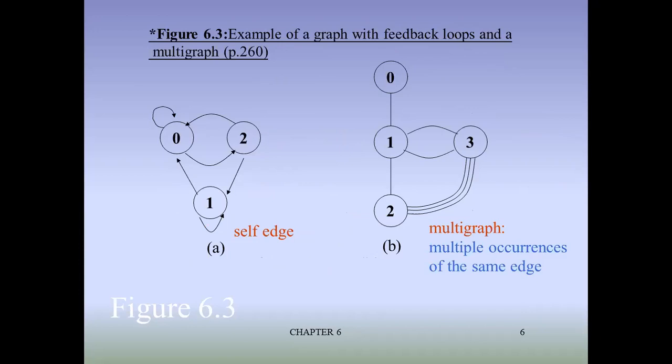So that is a graph. Self-edge graph means there can be an edge from the same vertex to the same vertex, that is the edge from 1 to 1 or 0 to 0. Or the multigraph means the multiple occurrences of the same edge. There can be more than one edge between two vertices, like 2 and 3 are the two vertices. There can be a number of edges.